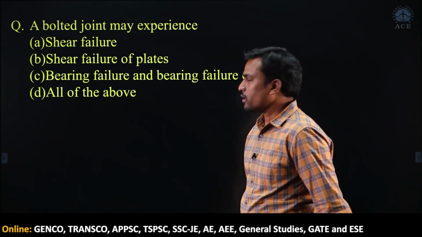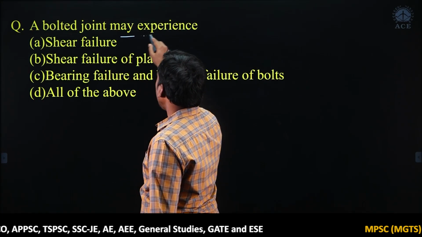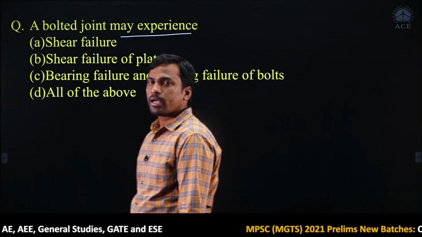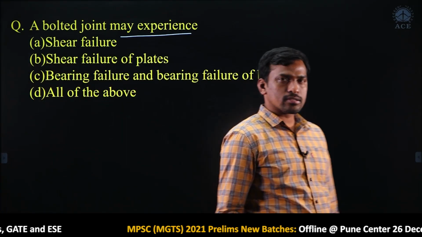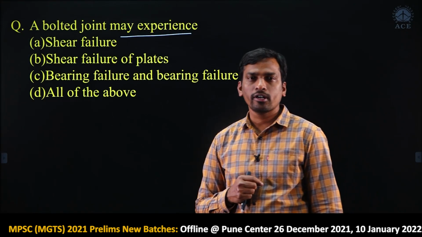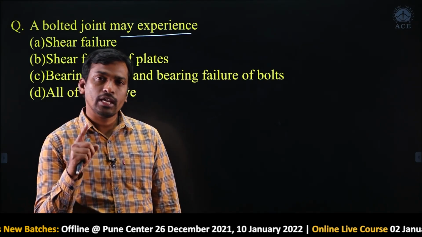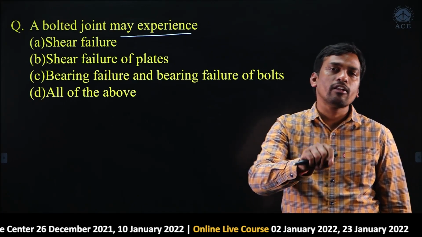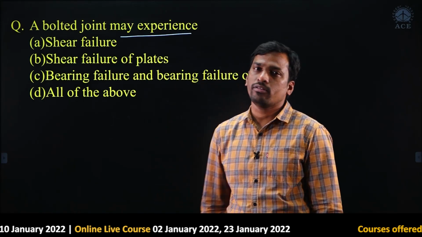Next question. This is also a question from bolted connection. A bolted joint may experience, and types of failures are given. I gave two types of failures, one is bolt failure, another one is plate failure. Bolt failures are three types: shear failure of bolt, bearing failure of bolt, tension failure of bolt. The plate failures are shear failure of plate, bearing failure of plate, tension or tearing failure of plate, and one more, block shear failure of plate.